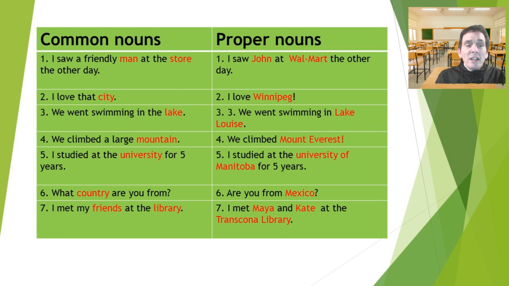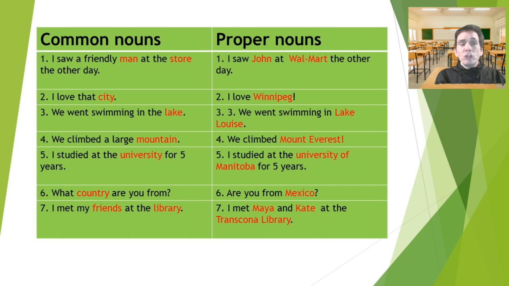I studied at the university for 5 years. So university by itself is a common noun. But then we could say, I studied at the University of Manitoba for 5 years. So university is common, but University of Manitoba is proper because it has a name. Sentence number 6. What country are you from? Or we can say, are you from Mexico?